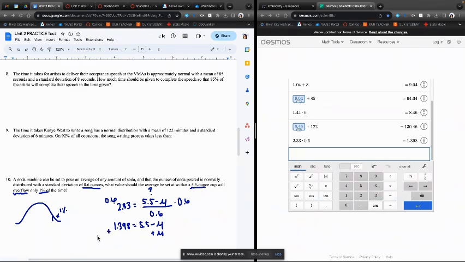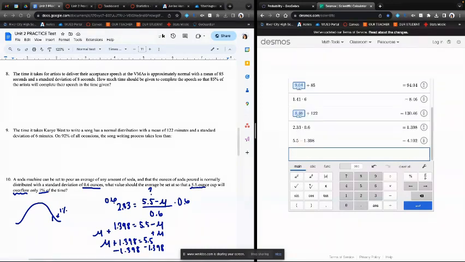I'm going to do that so I can get my variable positive. So we have the mean plus 1.398 is equal to 5.5. And then we're going to subtract 1.398 to solve for the mean. So we have 5.5 minus 1.398. So that means our mean is equal to